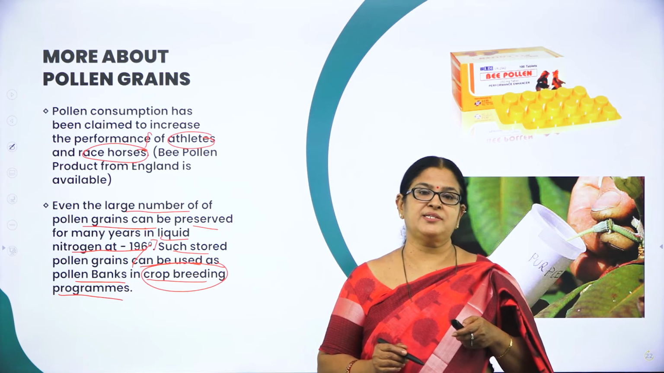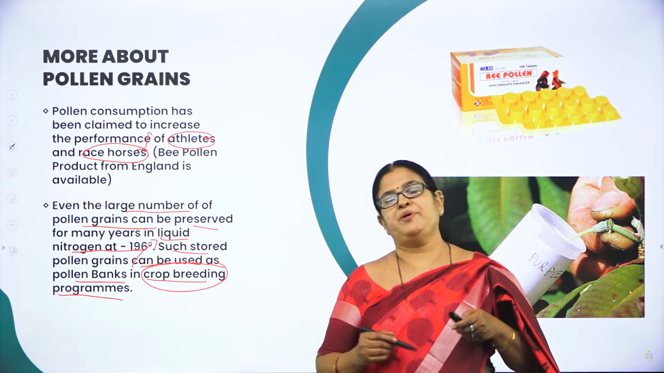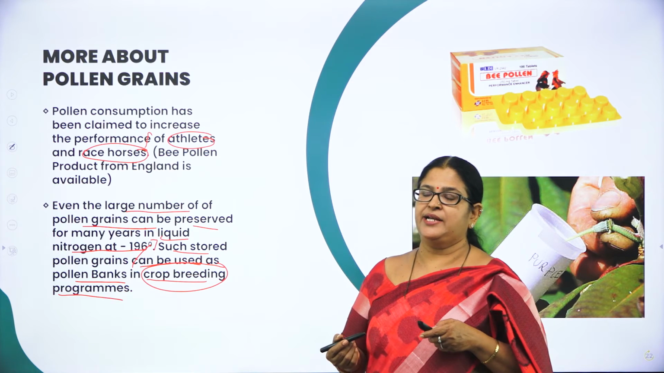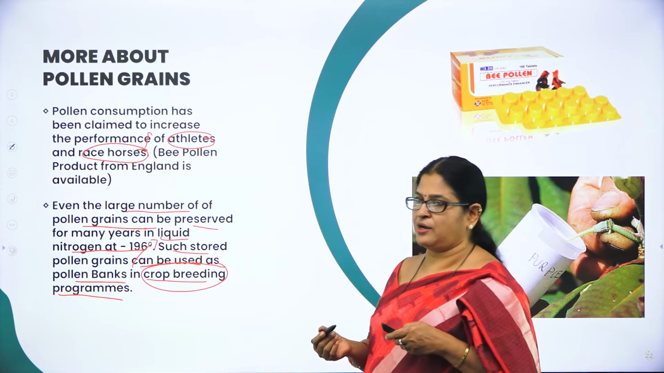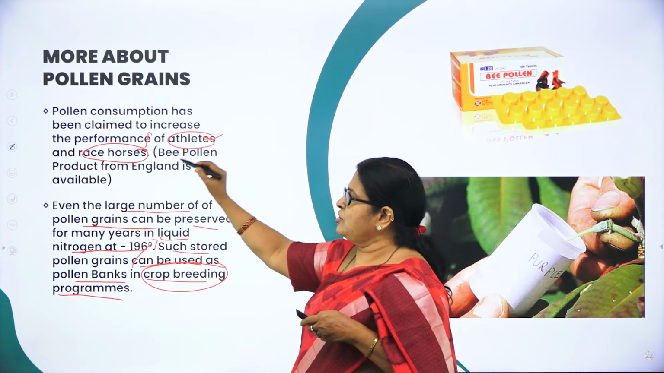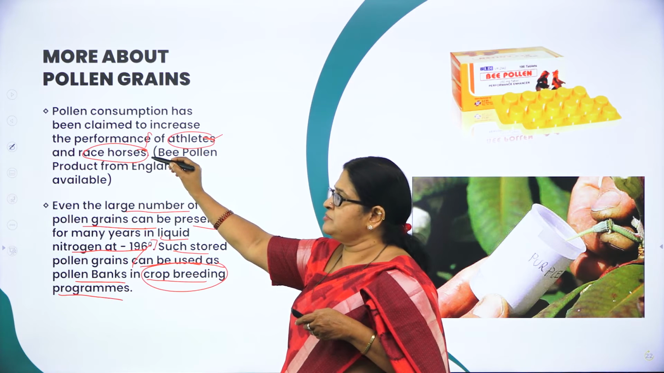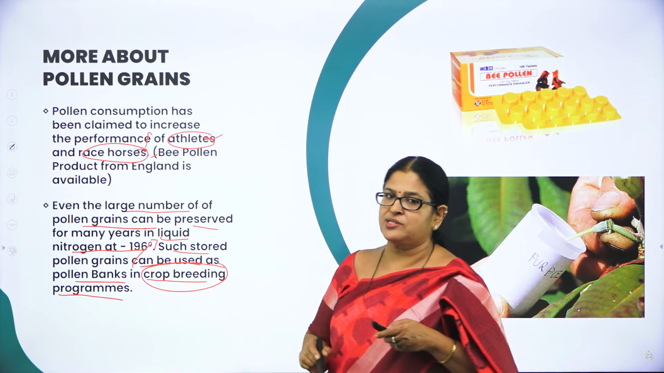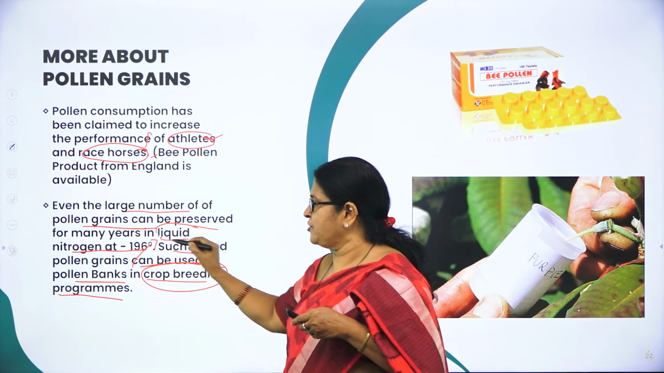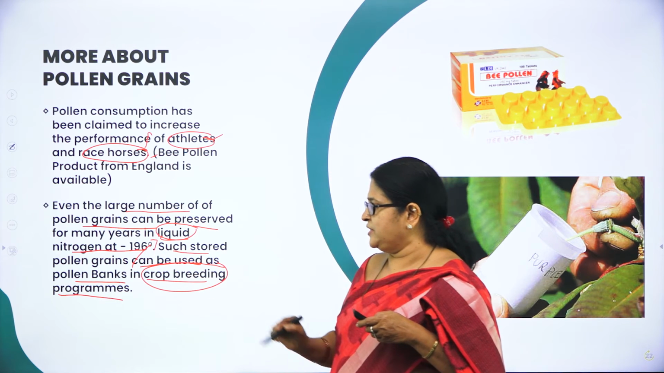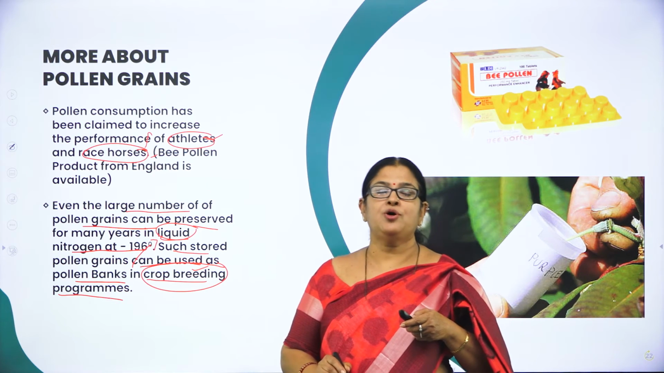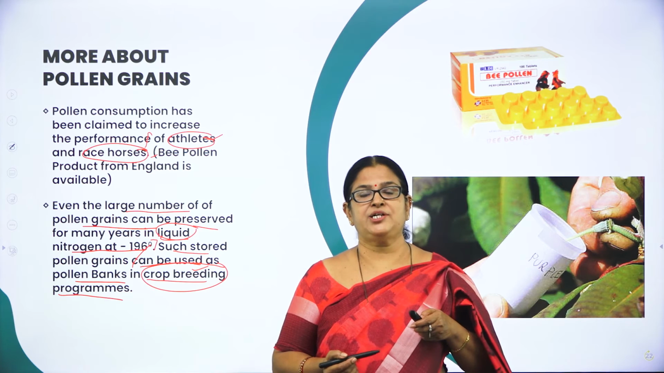As I said, pollen grain is nothing but the male gametophyte, which might be both beneficial or harmful to mankind, right? And as I said, it can be used as a nutrient or as a food, or you can call it a pollen tablet, and it can be used by athletes, or pollen consumption can be given to race horses to increase their speed. And the pollen grains can be stored in liquid nitrogen at minus 196 degrees centigrade. So such pollen grains can also be used for what? For crop breeding programs. Hope you have understood the concepts we have discussed in today's session.